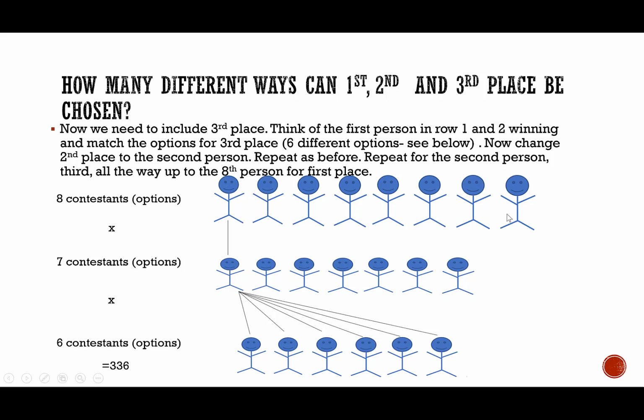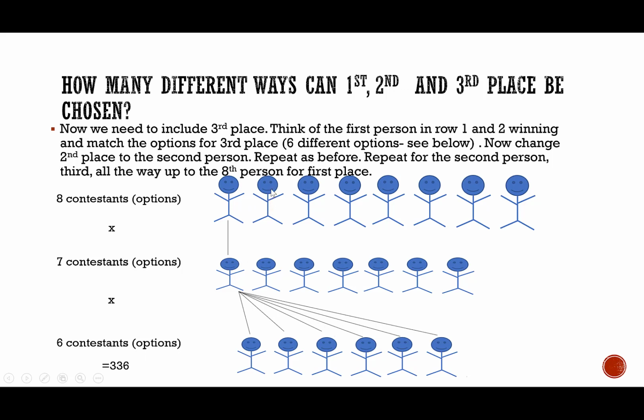So here's your beginning contestants. This is going to be first place, second place, and third place. So we're going to assume this person wins and the first person wins, and then we're going to break it up. So that would be 6 different ways. Now we're going to still stick with one here, the first person winning here. Then we're going to draw the arrow here and then go through. That's another 6. We're going to do that 7 times. So we're going to do 6 times 7.